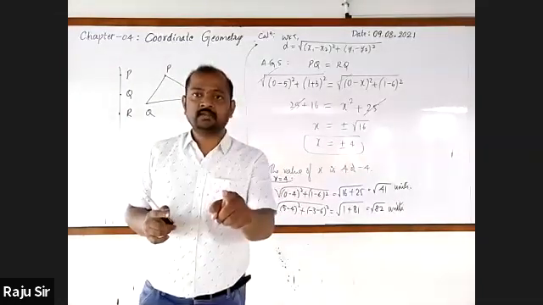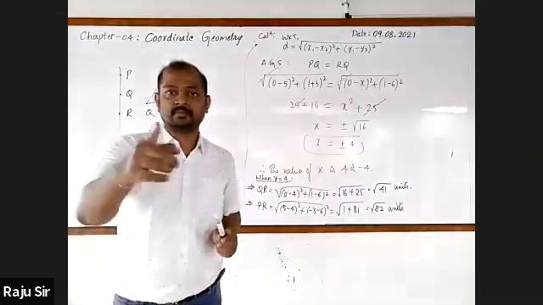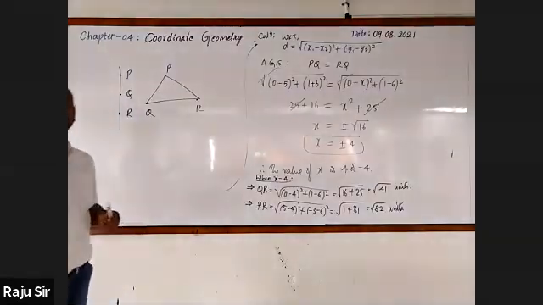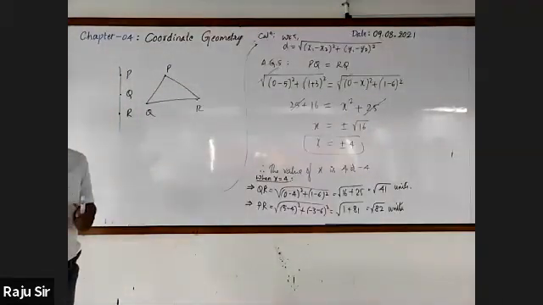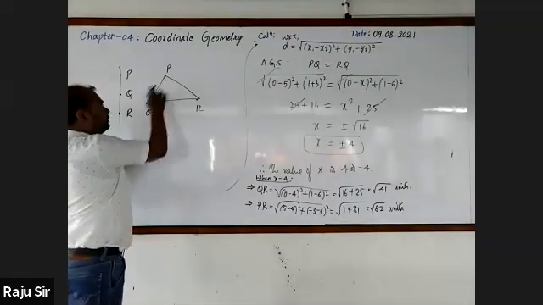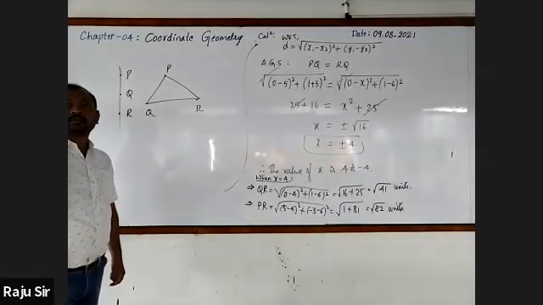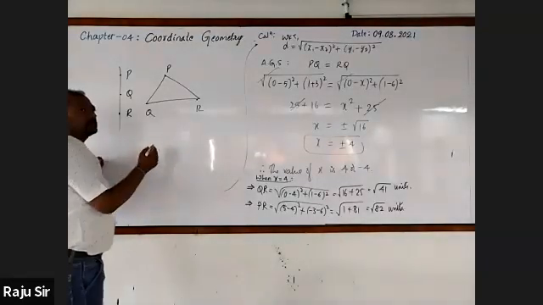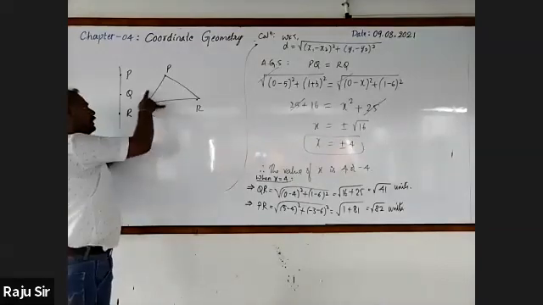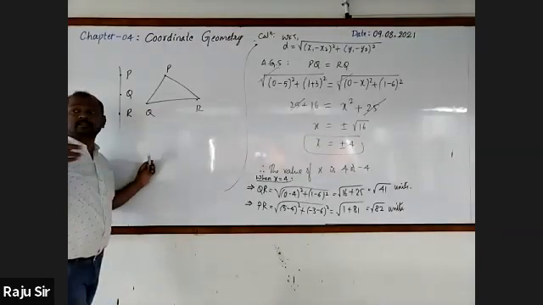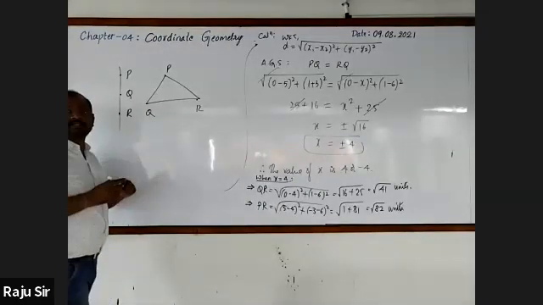That means the sum of two sides must be greater than the third side; you have learned that in 6th standard. If you want to call PQ, QR and RP the sides of a triangle, they must satisfy the condition that the sum of any 2 sides is always greater than the third side.